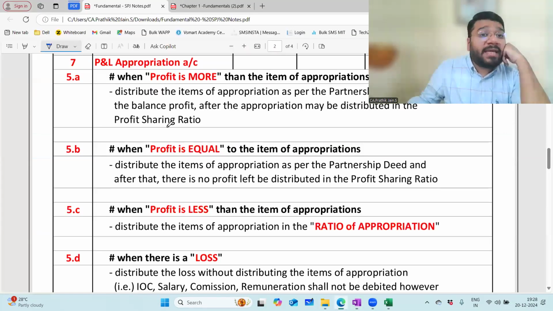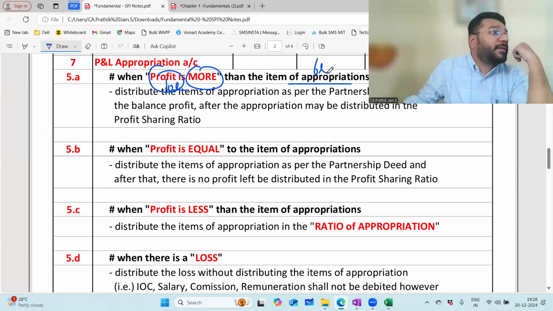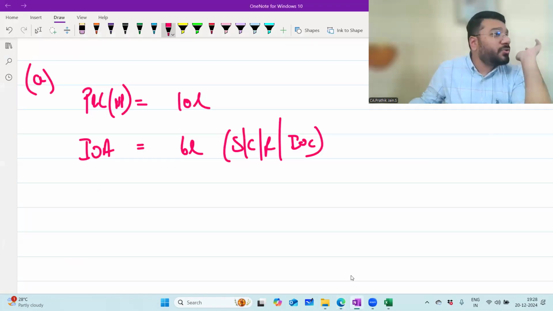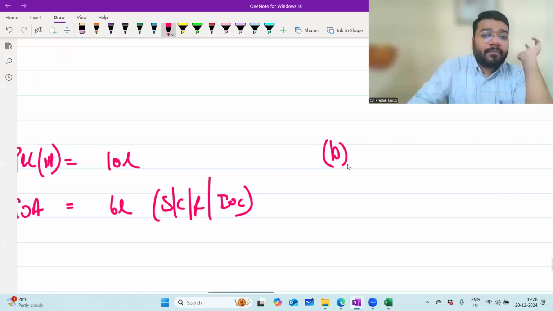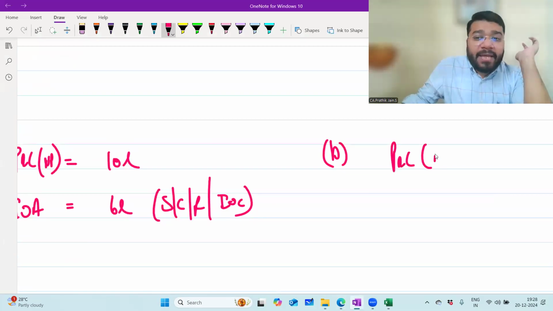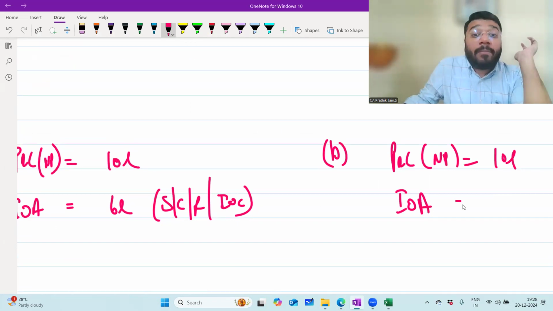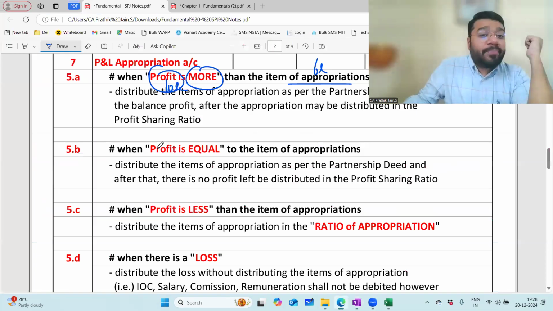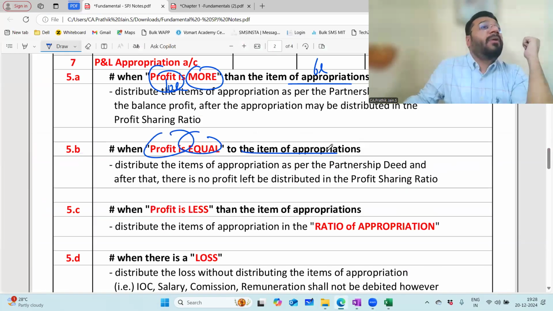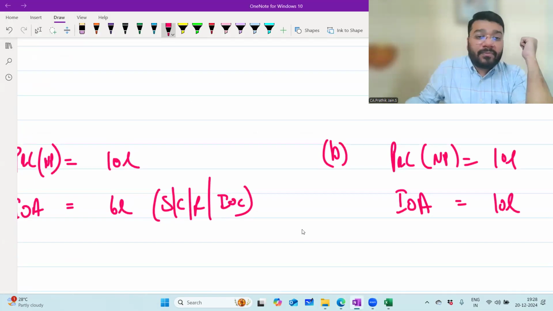First case. When profit is more than item of appropriation. Profit is 10 lakh, whereas item of appropriation is 6 lakh. This is understood. Then comes case B. P&L net profit 10 lakh, item of appropriation 10 lakh. Means case 2, profit is equal to item of appropriation.